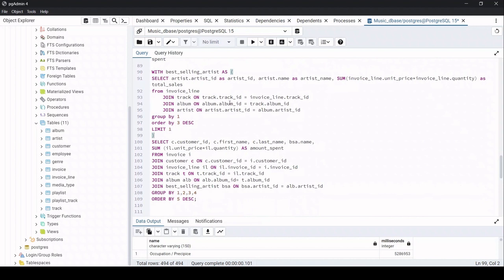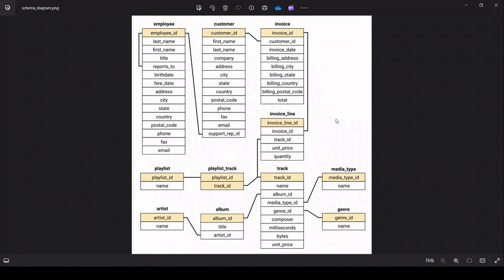So basically here what we have done is we have taken a CTE, right? So I hope you know what is a CTE. A CTE is nothing but a common table expression, okay? So we'll be using it like a temporary table in order to use it in the next query, okay? So we have created a temporary table which is the best selling artist as select artist ID, artist name, and the sum. So first let's understand the concept behind this question, okay?